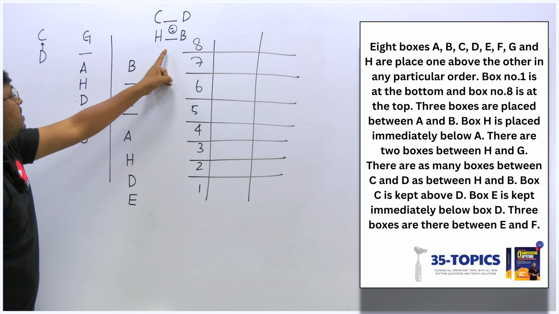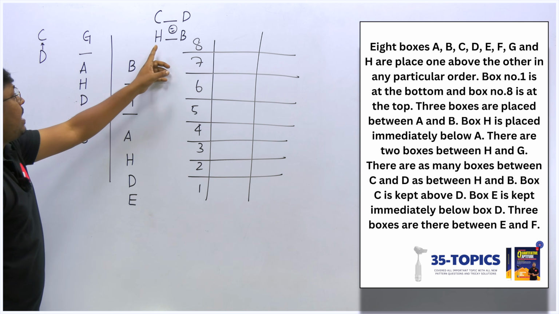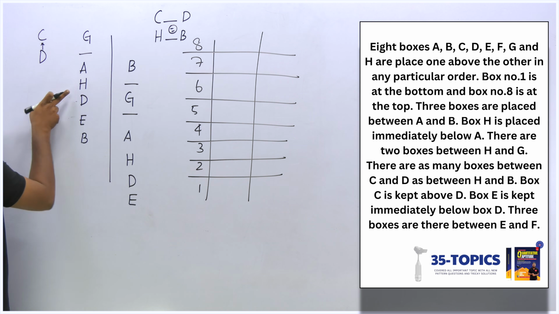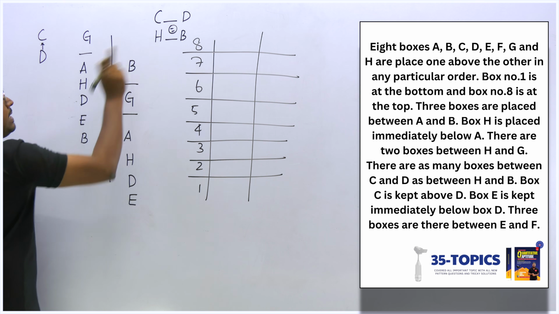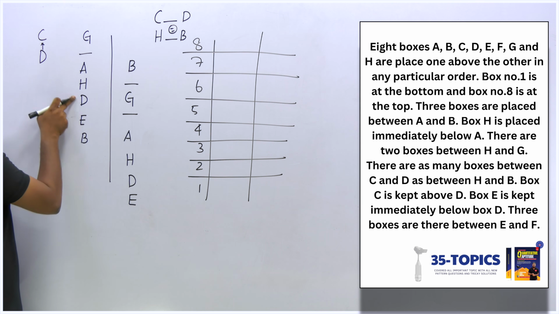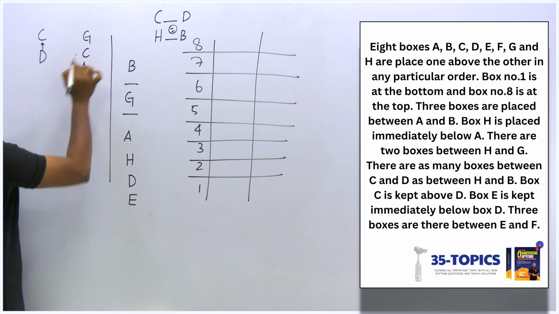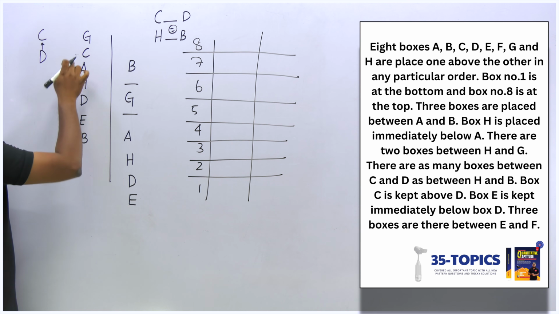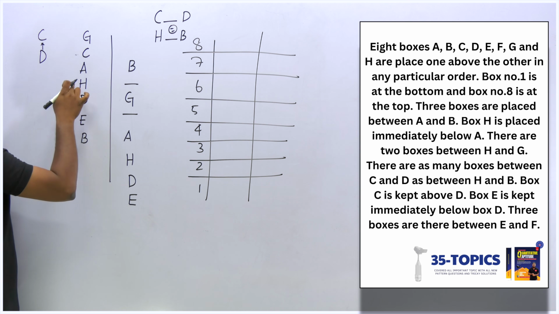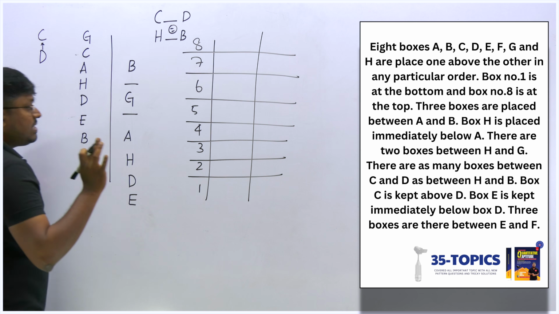So now getting to this clue, between H and B, how many boxes are there? 2 boxes, right? Then between C and D also we should have 2 boxes. So D is fixed, so I should fix C definitely here. Only then between C and D 2 boxes, between H and B 2 boxes, the condition is satisfied.